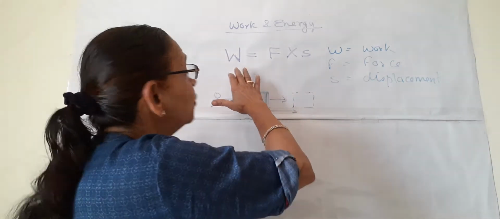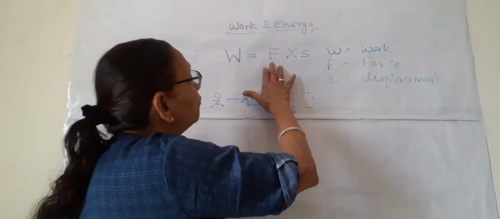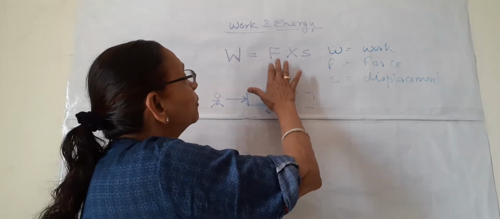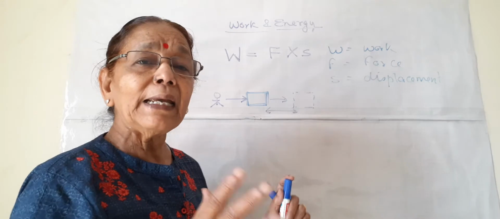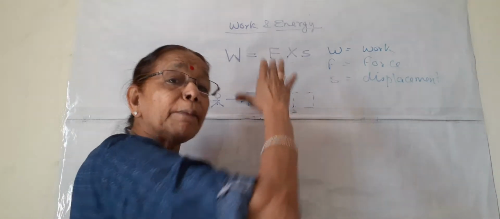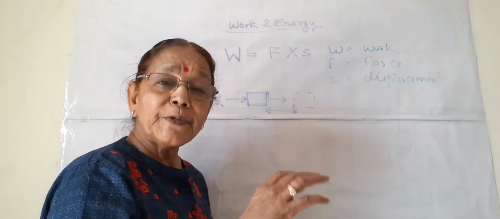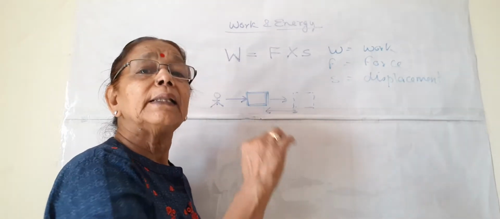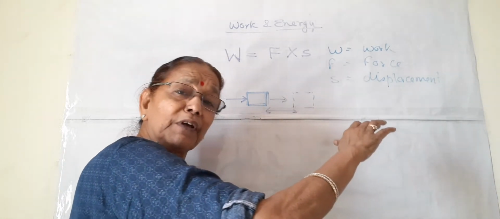So what is work in science? Work is the product of force and displacement. We can define it like this: the force applied by somebody on an object and the displacement caused by this force in the direction of the force.